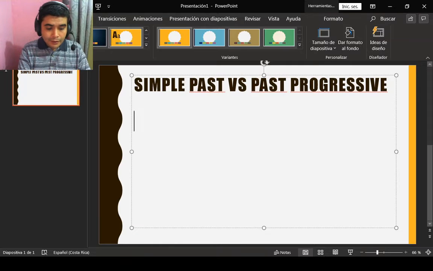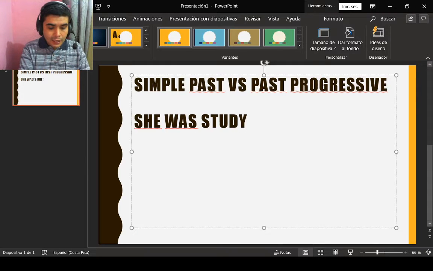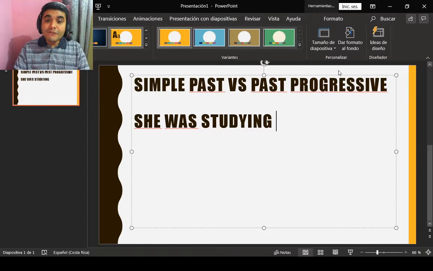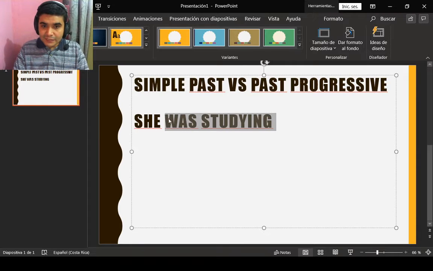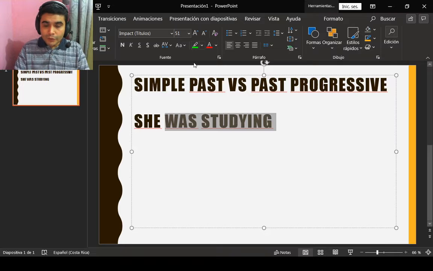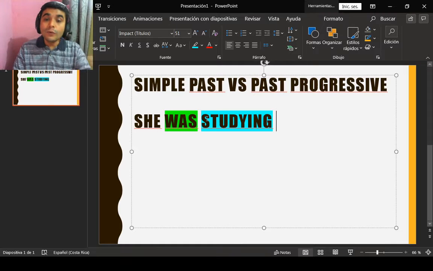Okay, we say she was studying. She was studying. If you see, this is the past progressive sentence. How does it work? Past progressive works with the verb be in past, because remember, progressive is always the verb be plus a gerund, in this case, ing, right? In this case ing is studying, but the verb be is in past. So she was studying. This is past progressive.